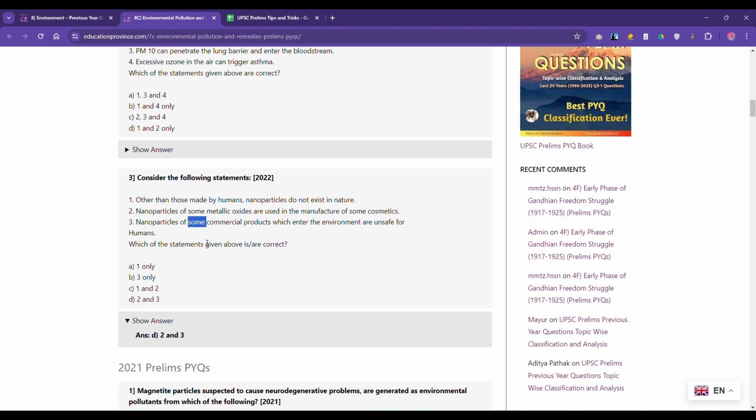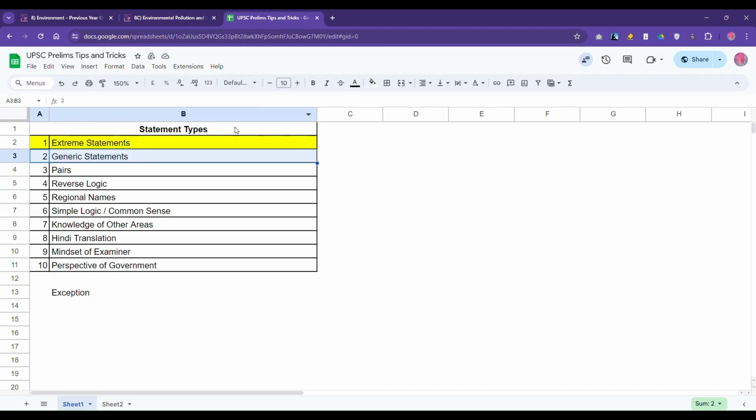We'll discuss more examples like this of generic and extreme statements. But this is the criteria: if it's a generic statement, most likely it's going to be true because it's not taking any side. It's not specific. Because to be wrong, you have to be specific. That's why many people choose not to take any side. They'll speak very vaguely because then you cannot prove them wrong. So generic statements are the second category.